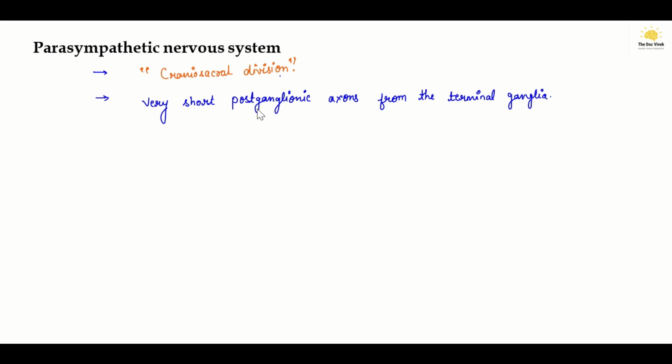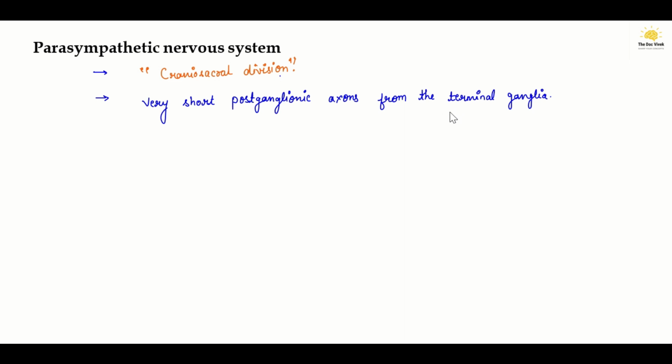That's why it is known as the craniosacral division. There are very short postganglionic axons issuing from the terminal ganglia and synapsing with the effector cells within the organs.